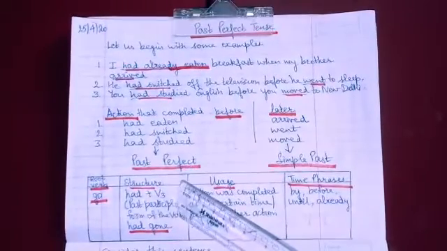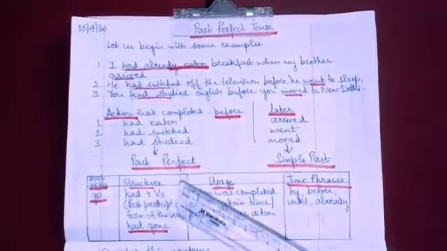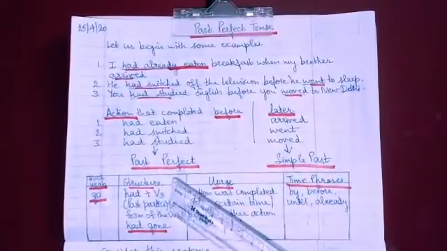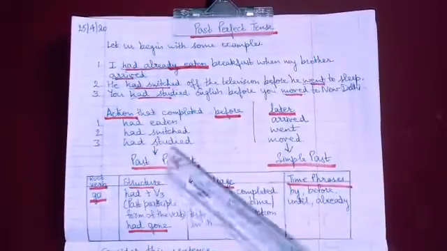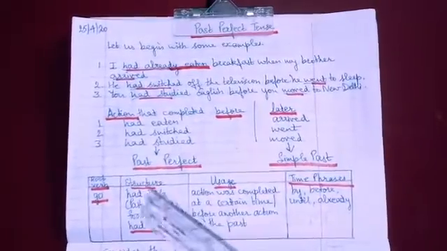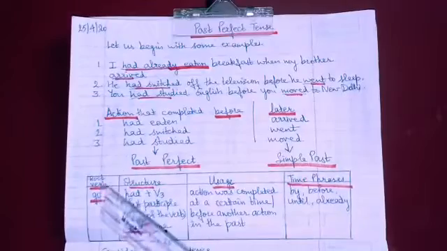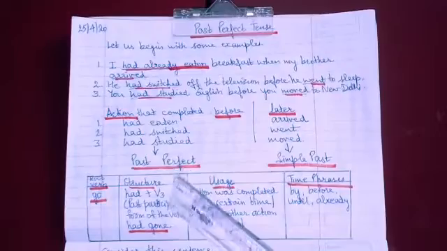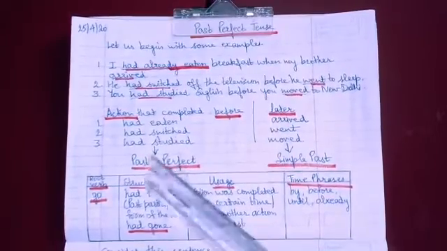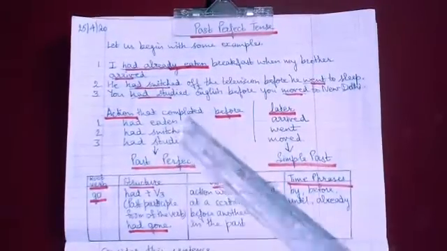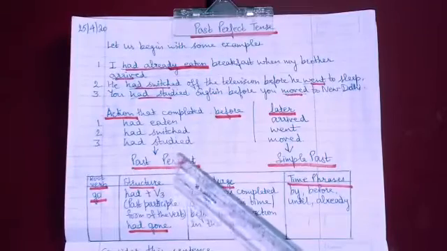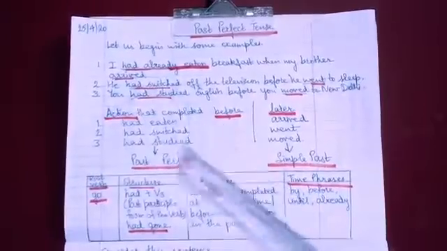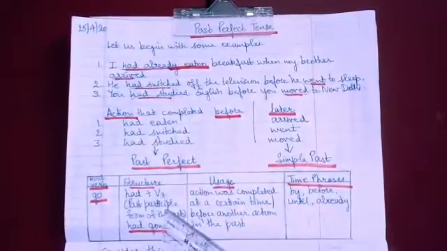So in the tabular format of the verbs, you must have come across the three forms of the verbs: present, past and past participle. If we discuss the root verb go, present is go, past is went, and past participle is gone. Go, went, gone. So we have to pick up only the third form, that is the past participle form of the verb go. That is, it will be had gone.